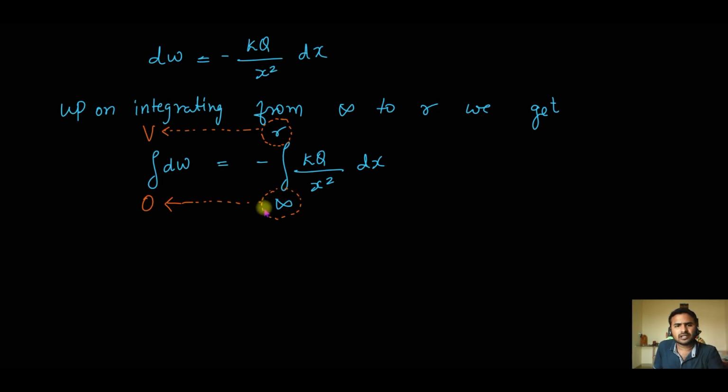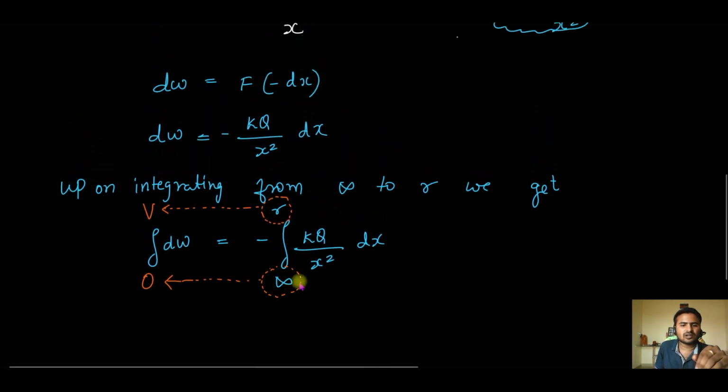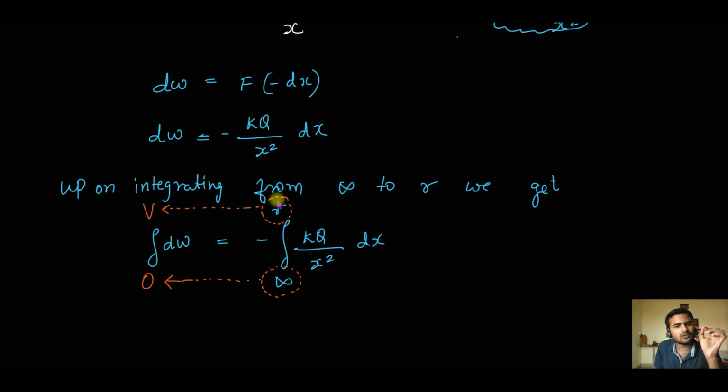So when I'm integrating, I will be substituting the limits. This is called the lower limit and this is called the upper limit. Now where to where am I bringing the charge? From infinity to r. From where you start, infinity, that you put at the bottom, that is called the lower limit, and up to where you're bringing this 1 unit charge, up to a distance r, that is the upper limit. So when you are at infinity, what is the work done? 0. You haven't moved anywhere. Then when you have moved to a distance r from the charge capital Q, you have done some amount of work, and that work is what is called potential. At that point I'm taking V as the potential. As simple as that.